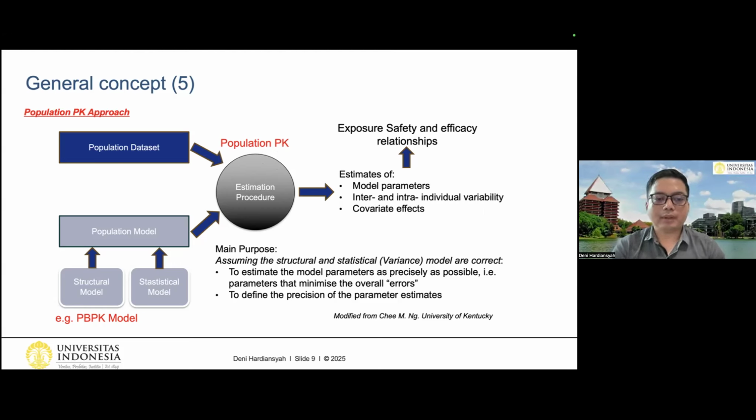So the main purpose: we can assume that the structure and statistical variance model are correct. We can estimate the model parameters as precisely as possible, in this case, parameters that minimize the overall errors. And also, we can define the precision of the parameter estimates. So therefore, both the structure and statistical model, we need to somehow improve.